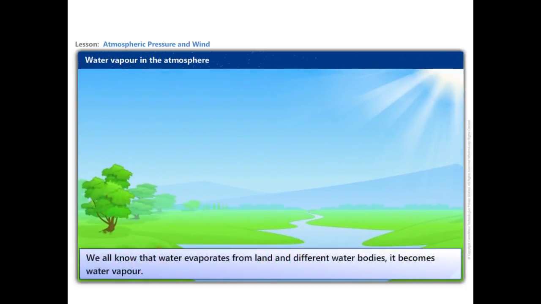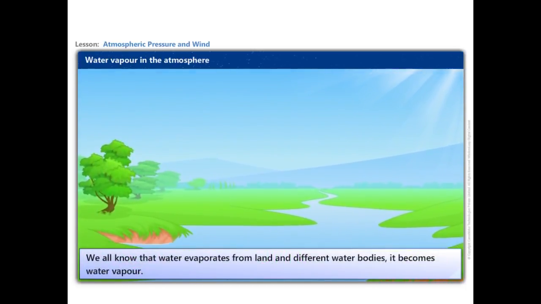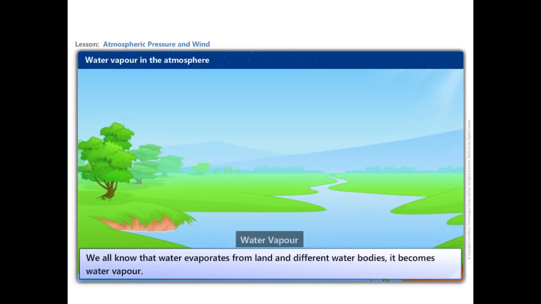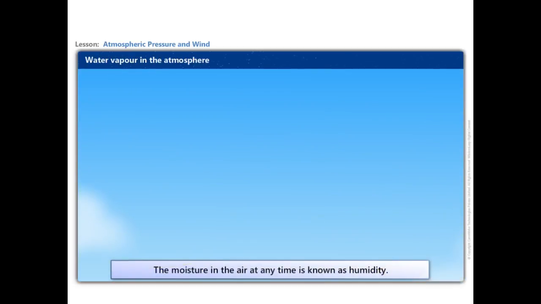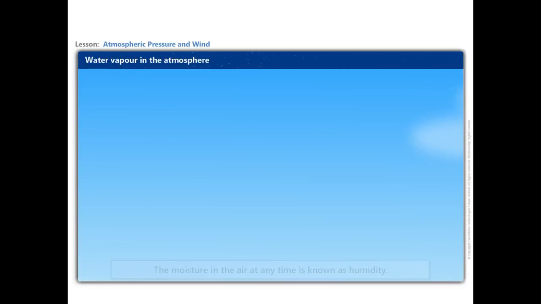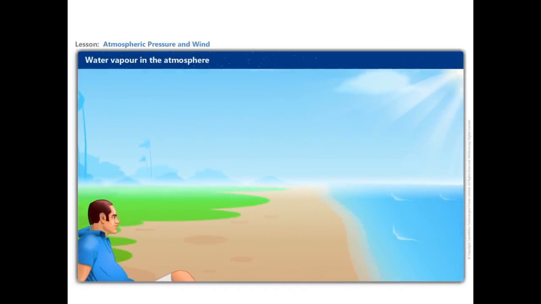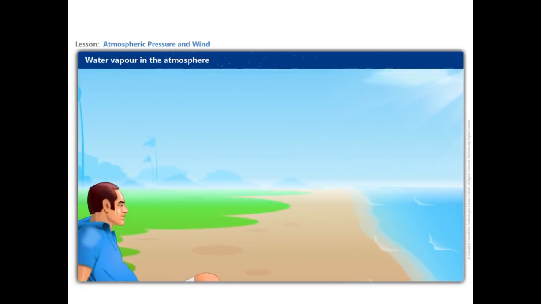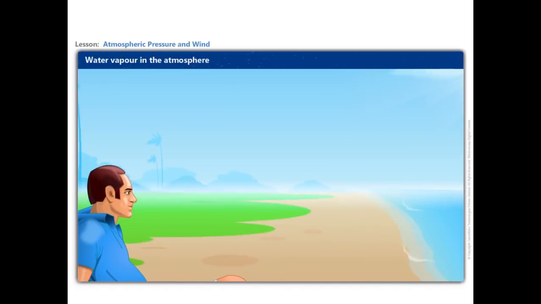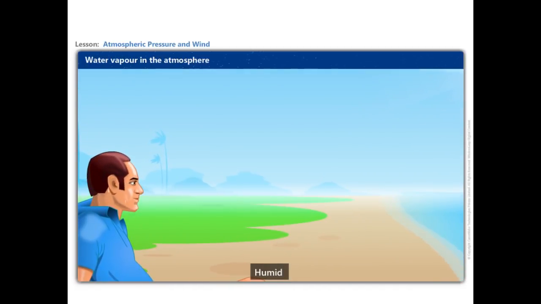We all know that water evaporates from land and different water bodies. It becomes water vapor. The moisture in the air at any time is known as humidity. When the air is full of water vapor, we call it a humid day. As the air gets warmer, its capacity to hold the water vapor increases, and so it becomes more and more humid, making the environment uncomfortable.